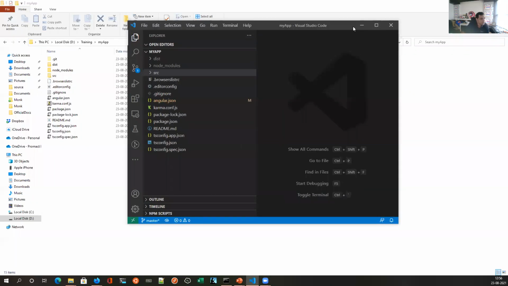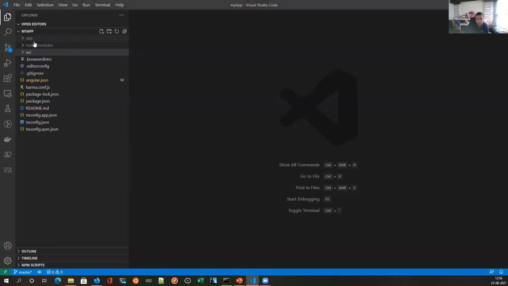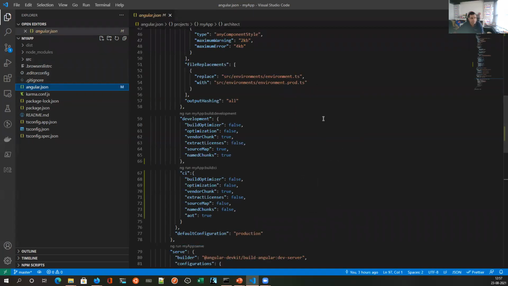Okay, let's start with understanding the entire structure. You can continue working on the creation of the app. Typically what you will see is the src folder and all the other files at root level. This is the basic anatomy of any Angular application. The important file for us is angular.json.